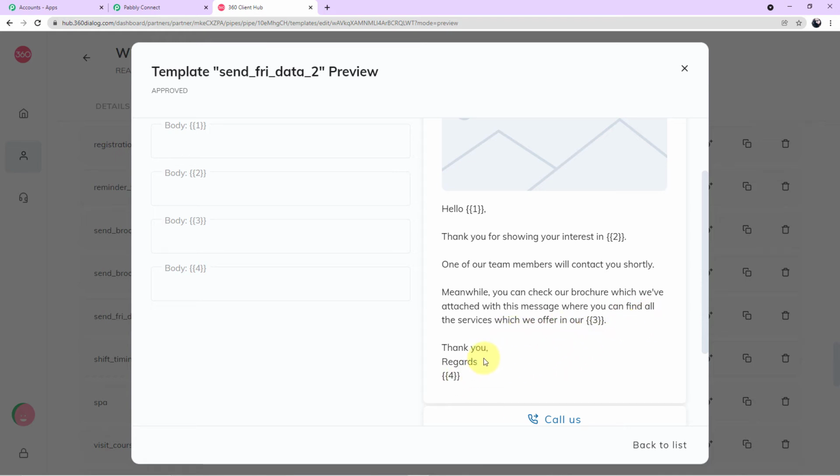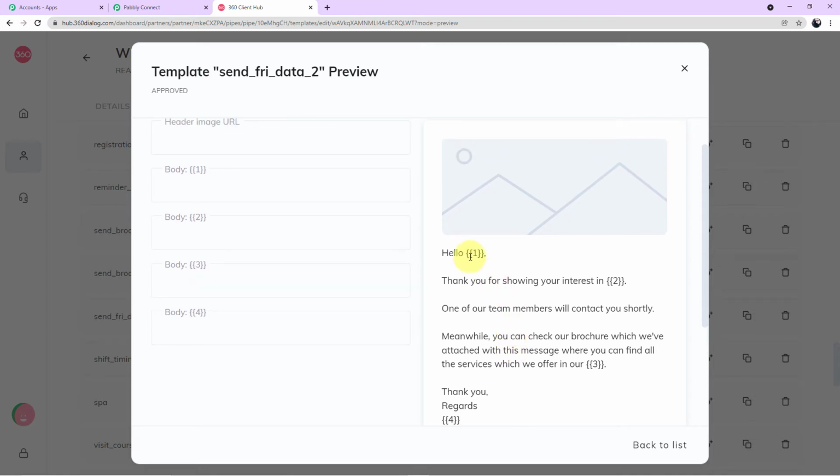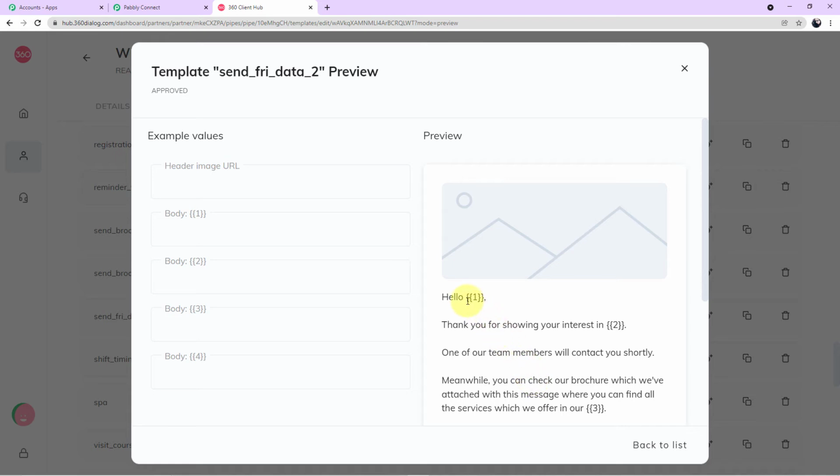Thank you, regards 4. Now you people must be thinking, what are these numbers in double boxes and why they are given here? So guys, these numbers are variables which will keep changing according to the information of our customer. For example, in place of number 1, the name of our customer will come. So as soon as I enter the name of my customer in body field 1, you can see the number has changed to its original value. Here you can see. Okay, so this is just an example I'm showing it to you.